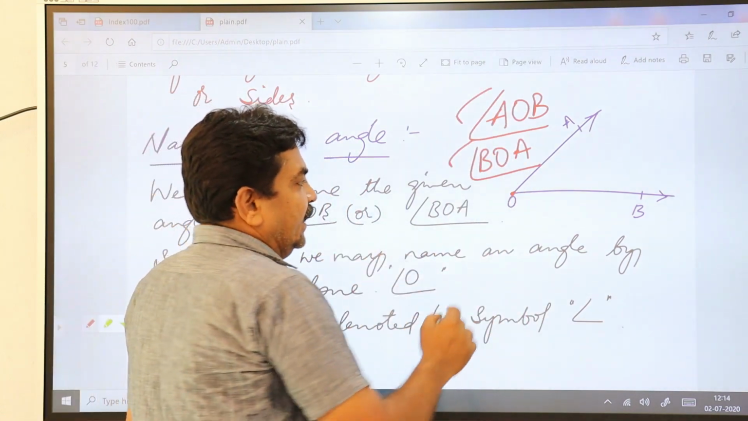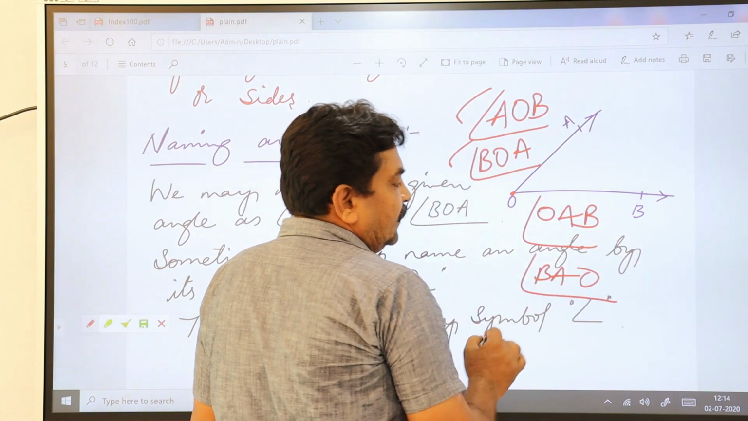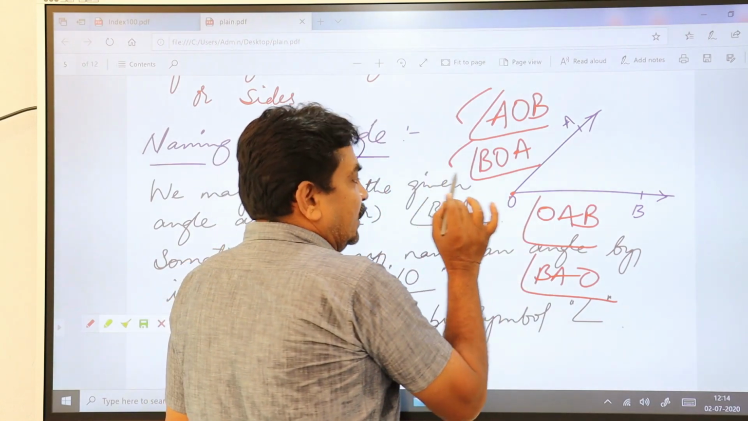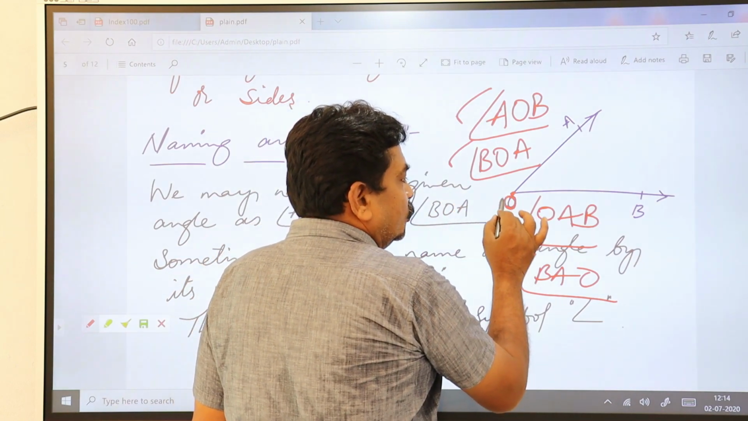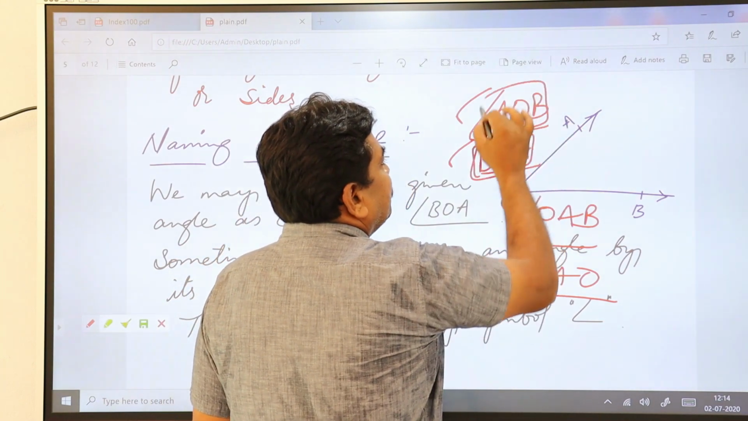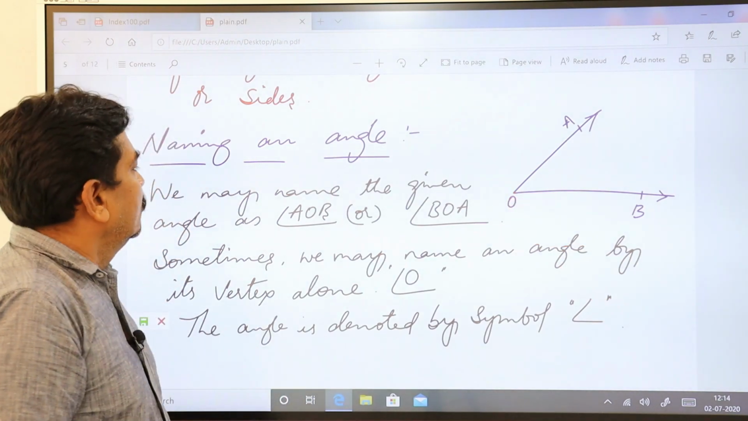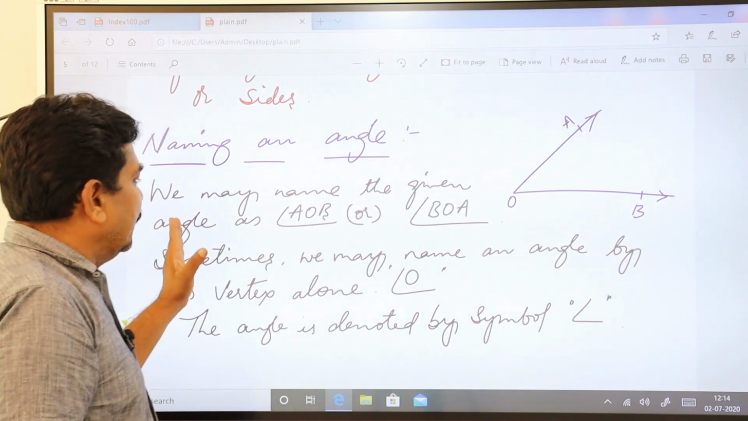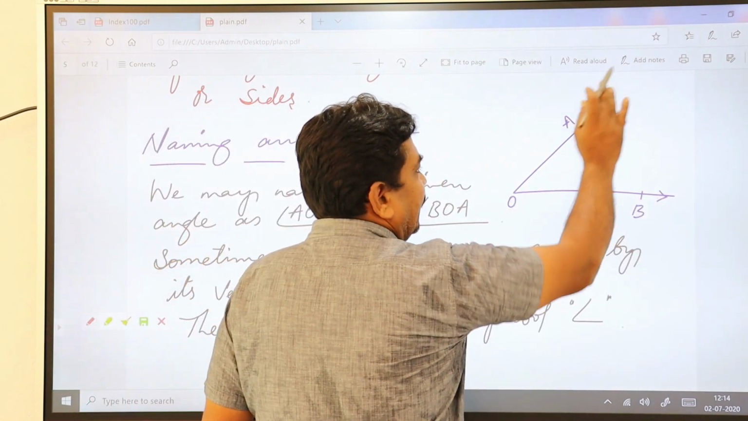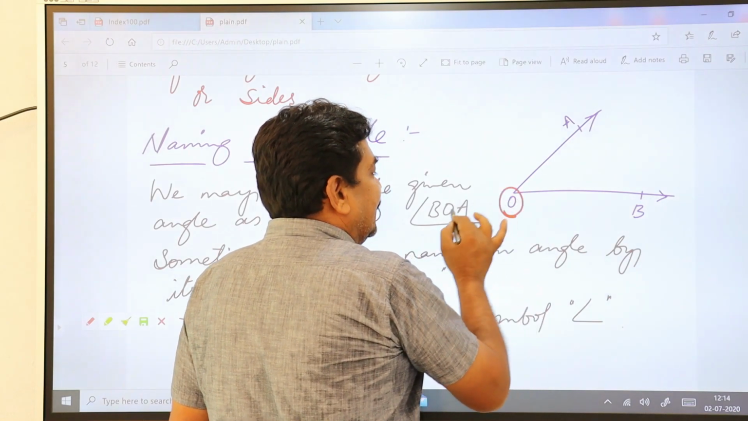You should not say angle OAB, or angle ABO, because the vertex is at O. That's why you should write the vertex in the middle of the three points. Remember this. We may name the given angle as angle AOB or angle BOA. Either you go from this side or from this side, you have to represent the angle by keeping the vertex in the middle.